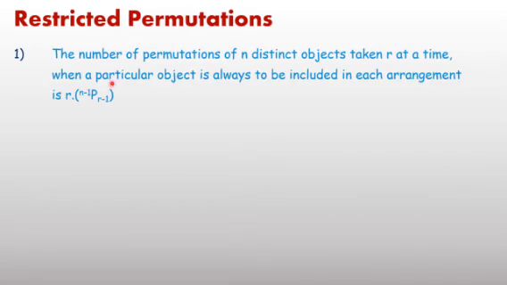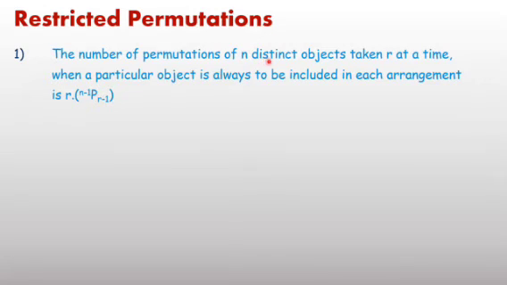Now the next part, restricted permutations. Some conditions are applied here, some restrictions are there. The number of permutations of n distinct objects taken r at a time, when a particular object is always to be included in each arrangement, is r into n minus 1 P r minus 1.